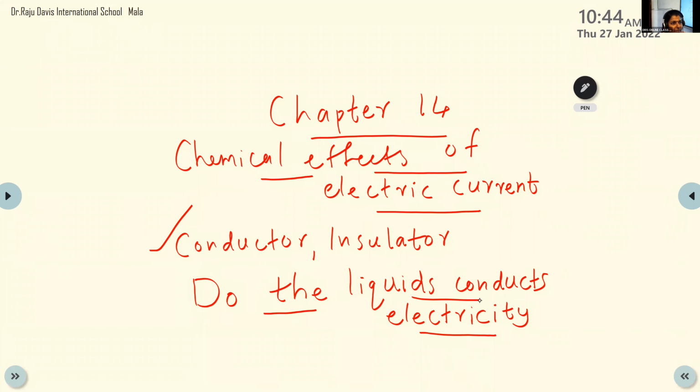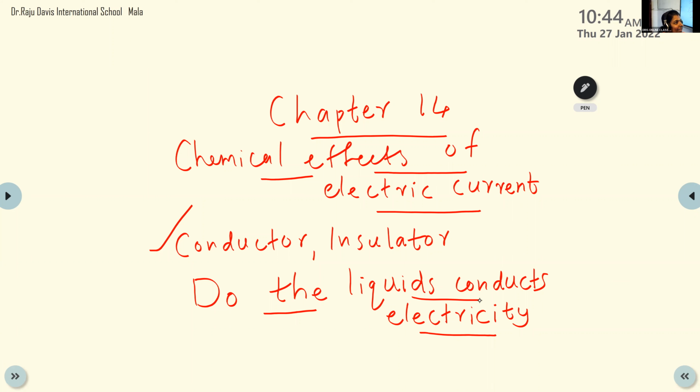Calorific value is the last topic, and harmful products of combustion. One more topic is there: harmful products of combustion, carbon monoxide, carbon dioxide and all. That's the last topic in that chapter, that will finish. We were absent from the previous class when I began the chapter. That's why we already started a new chapter, chemical effects of electric current. So this is a continuation class.